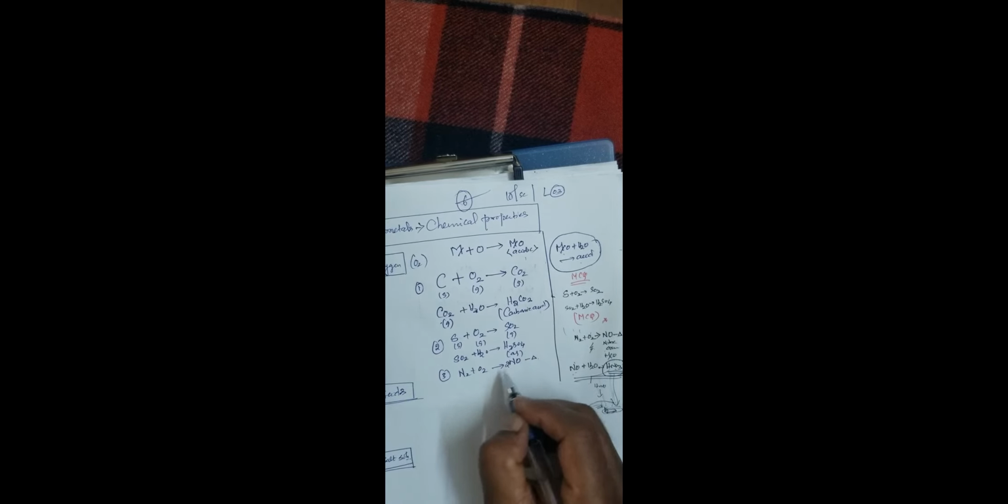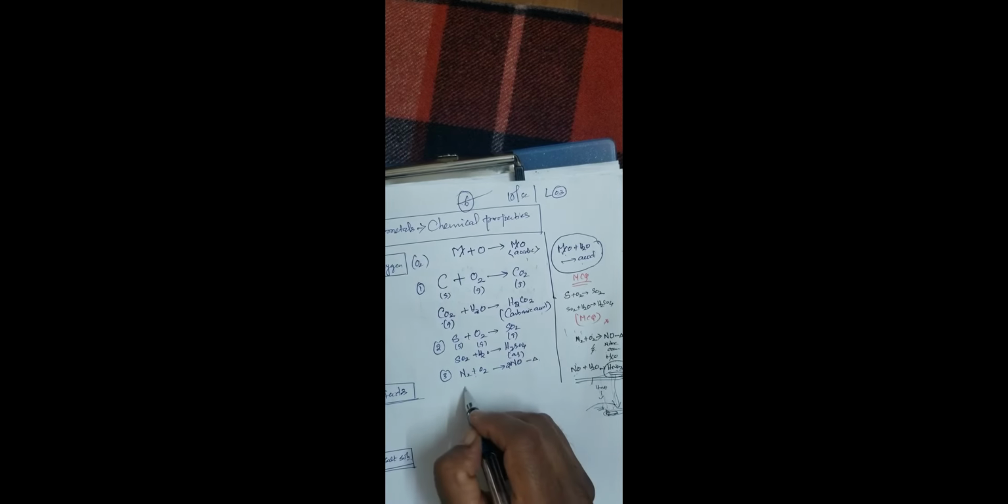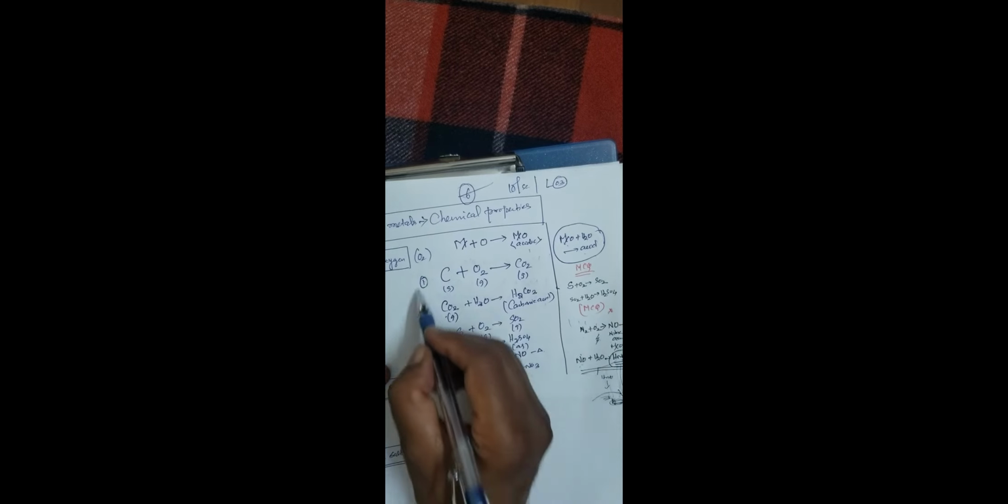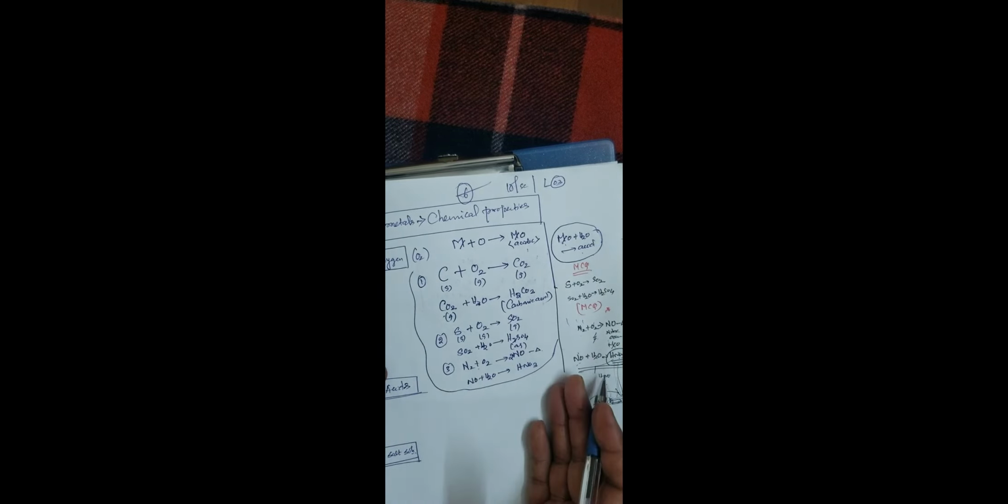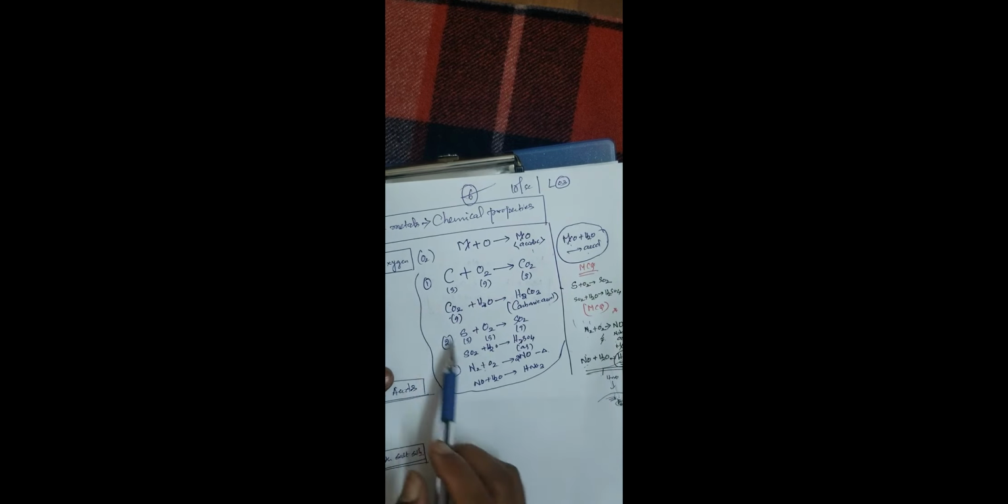Similarly, third one, nitrogen plus oxygen forms nitric oxide, an endothermic reaction, right? You can balance this one. This non-metal oxide combines with water to form nitric acid. See, there are different reactions you keep. Phosphorus is also a non-metal, and you'll get phosphoric acid. Remember only any two examples.